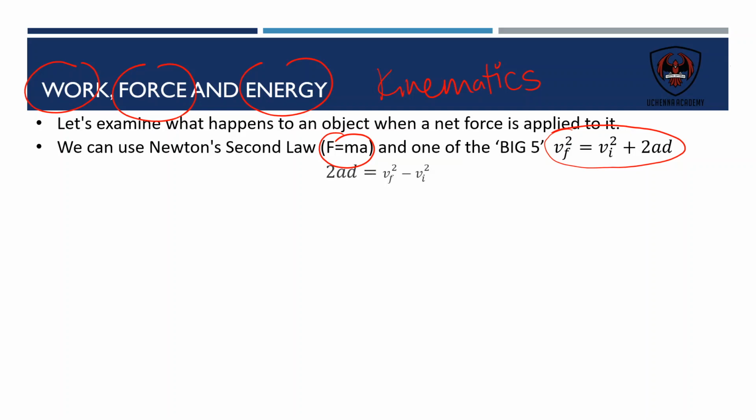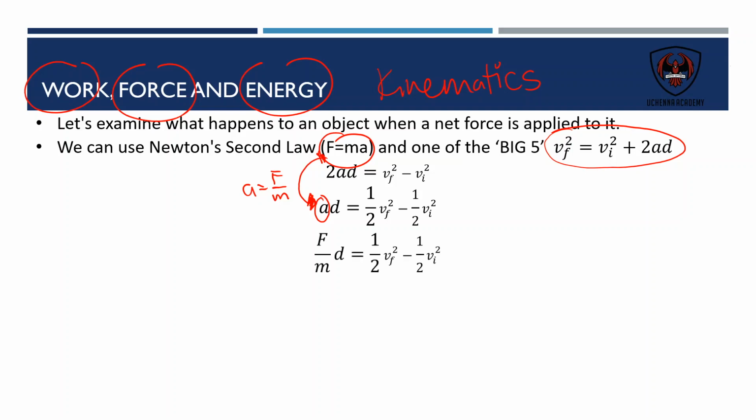So if we use this big 5 formula and kind of rearrange it, I get this formula right here. So it's final velocity squared minus initial velocity squared on the other side. Dividing both sides by 2 ends up with this formula. And then, of course, this a here, the acceleration on the left side, well, I can use my Newton's second law and say, well, acceleration is really equal to force divided by mass, which is true. It comes directly from the second law. And then I can replace that acceleration with force over mass.